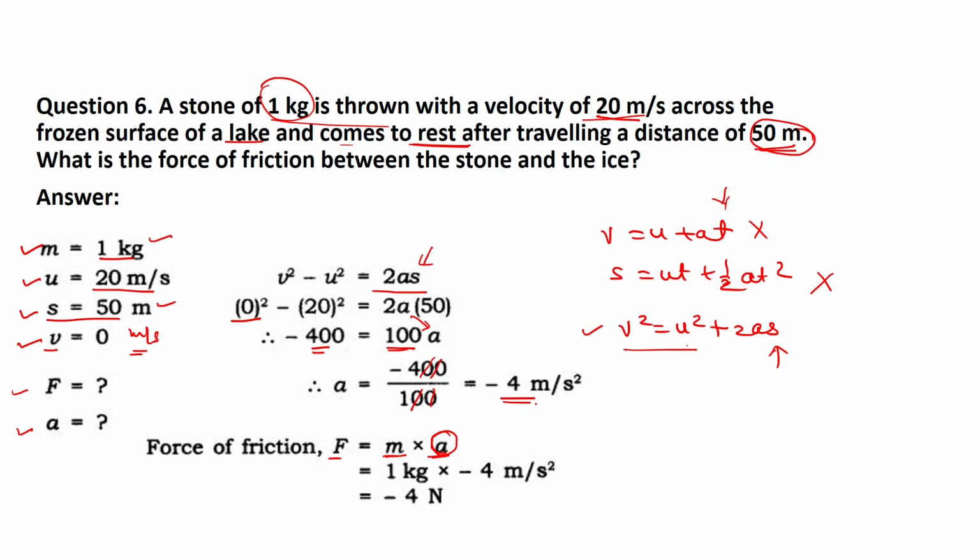Now I put the formula F is equal to ma, put the value of acceleration minus 4, and 1 into minus 4 will be minus 4 Newton. Of course the force is in opposite direction because it is a force of friction. Force of friction is always in opposite direction of the motion. Friction opposes the motion, so if a negative sign is given, it means the force is in the opposite direction.